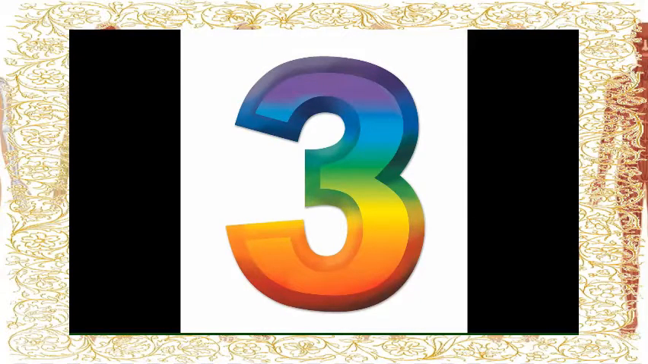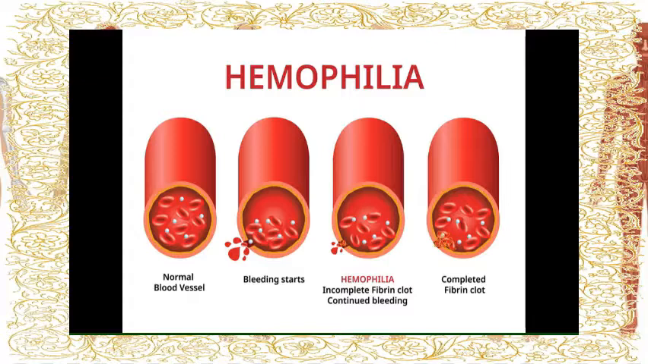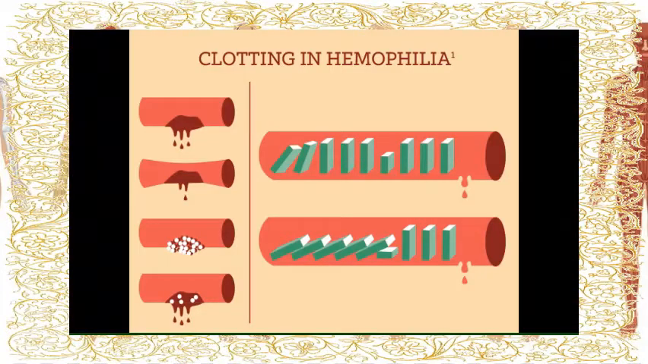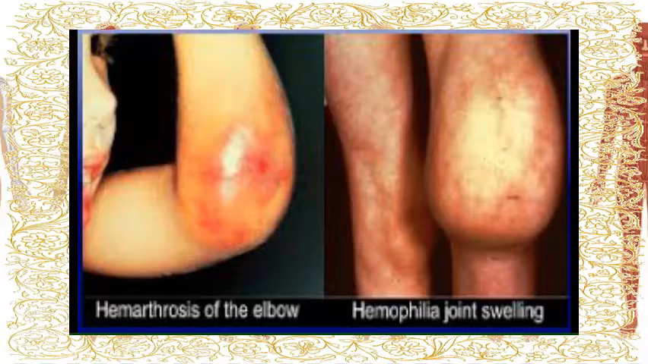The third one is hemophilia. Hemophilia is a rare blood disease in which the body lacks a chemical that stops the flow of blood when a blood vessel is injured. In other words, hemophilia is the disorder of blood with deficiency in clotting mechanism.